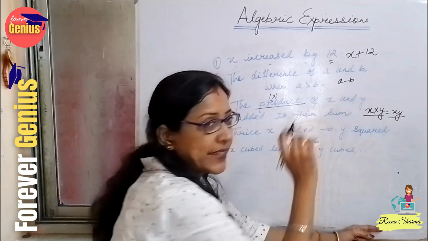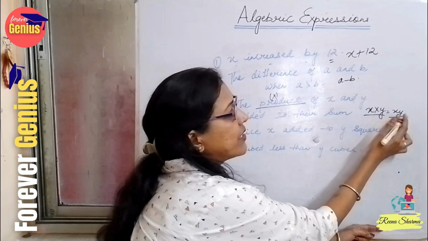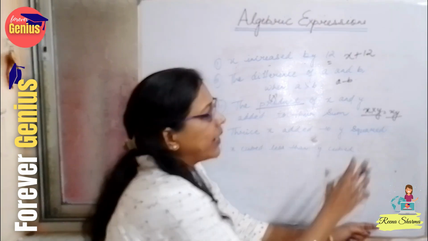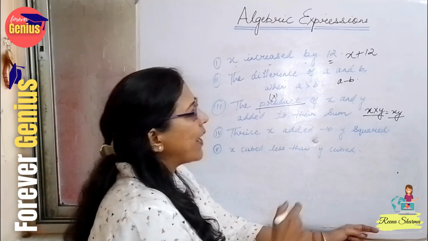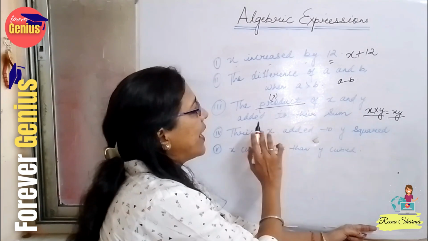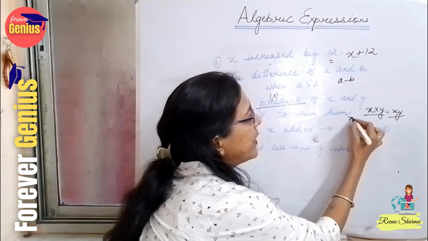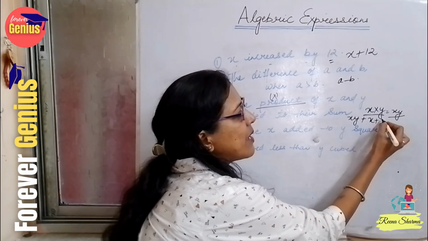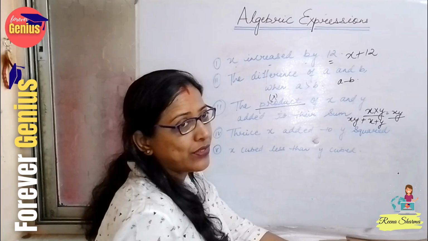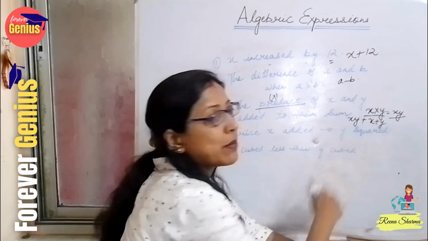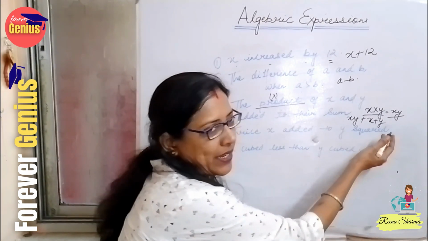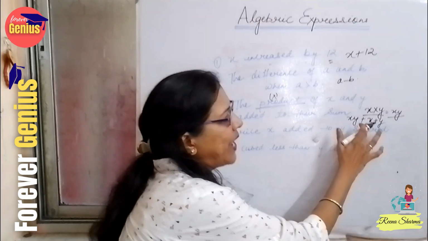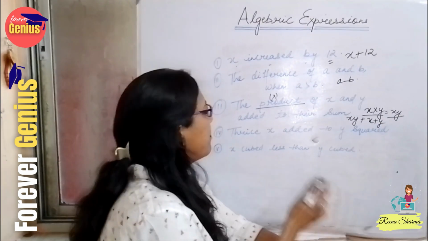If these are written together, it means x is multiplied with y. So the product of x and y added to their sum means xy added to their sum. What is the sum of x and y? We don't know the values right now, so x plus y. If we know the values, we will place them and find the answer.